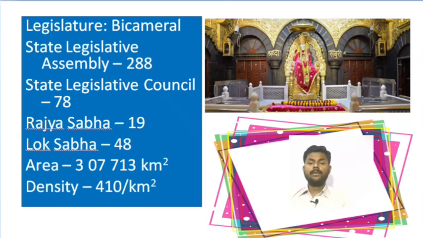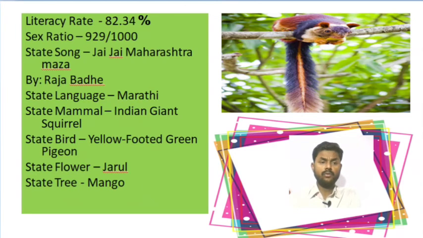And the density of Maharashtra is 410 persons per square kilometer. So these are some special knowledge of Maharashtra. After that, we will know about the literacy rate of Maharashtra and different state symbols of Maharashtra. The literacy rate of Maharashtra is 82.34%.